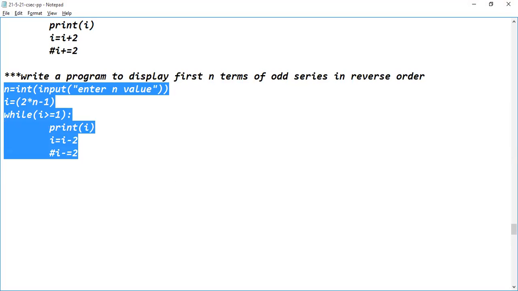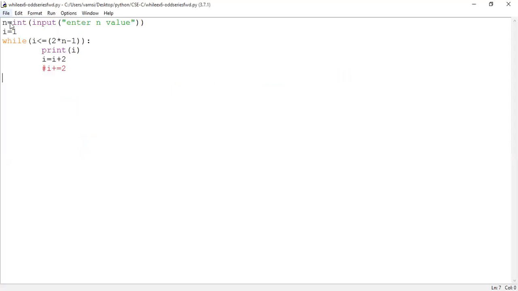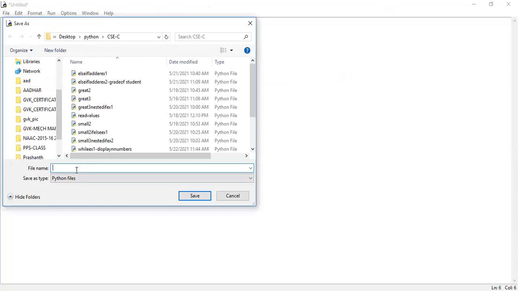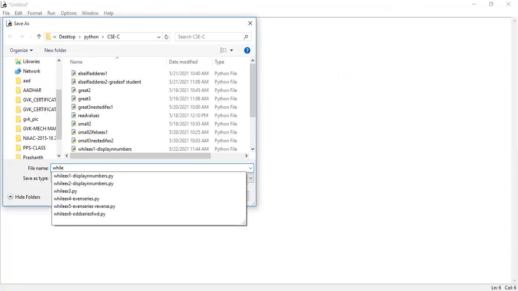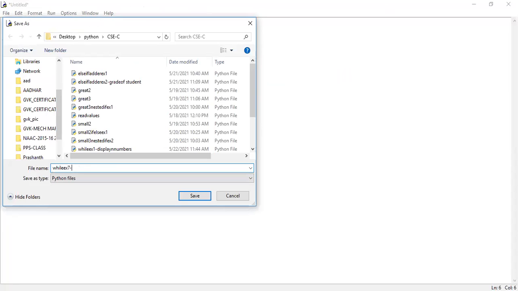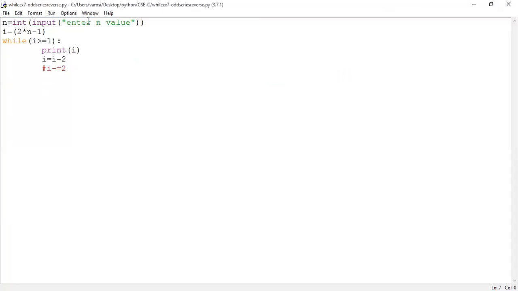So you copy this code into the IDE and run the program. Are you seeing the untitled window? Yes, sir. After copying the code, you save the logic, guys. So while example 7, what it is doing? Displaying the odd series in reverse order. Dot py. That's it. Save the code and run the program.